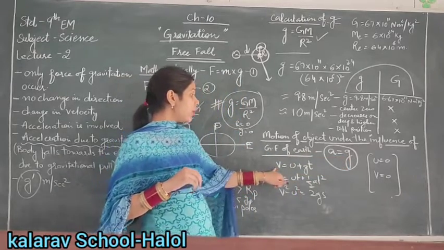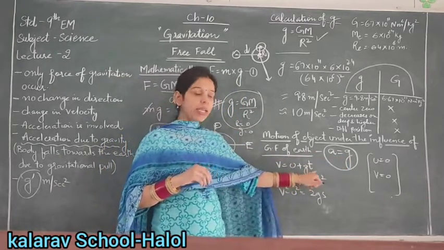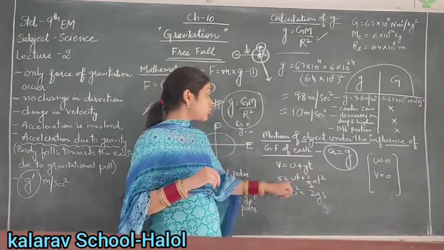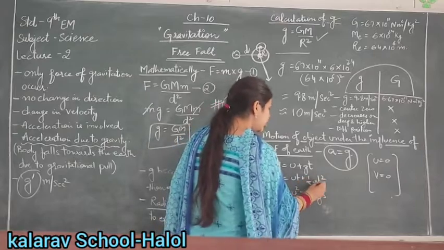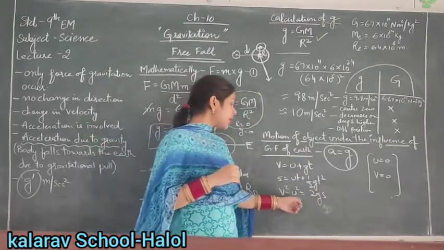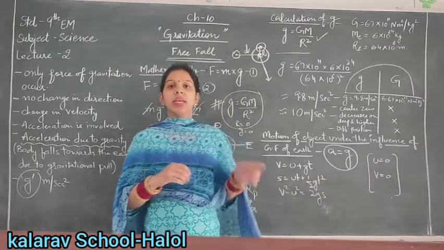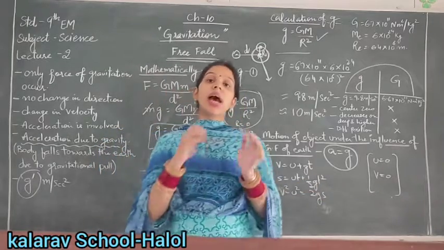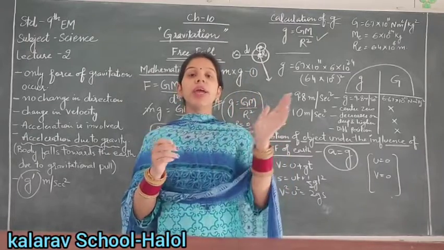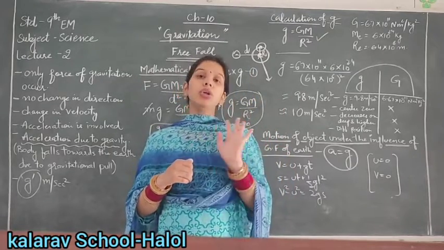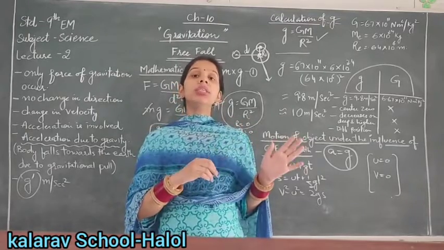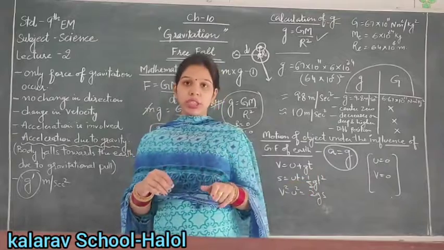So the equations become v equals u plus gt, s equals ut plus half gt square. Here we write gt square, so a changes to g. v square minus u square equals 2gs. So these equations of motion are under the influence of gravitational force. The earlier ones we had done were not under the influence of gravitational force. These are the equations which are under the gravitational force.